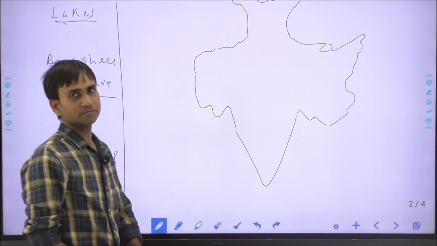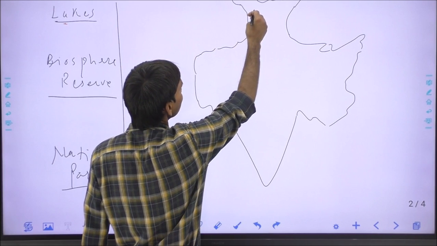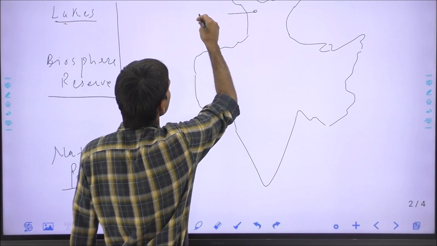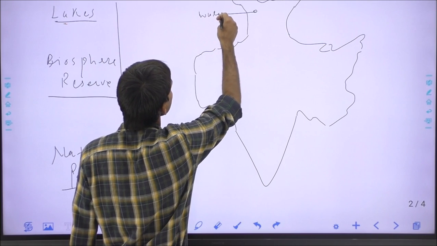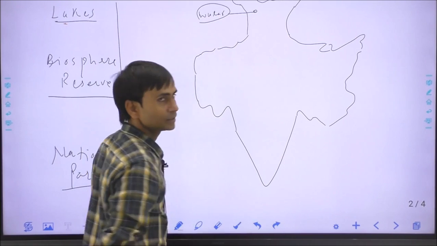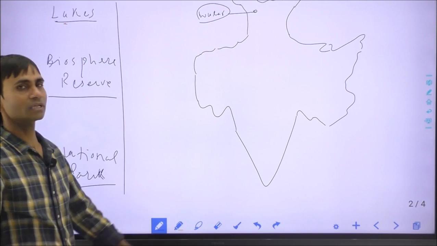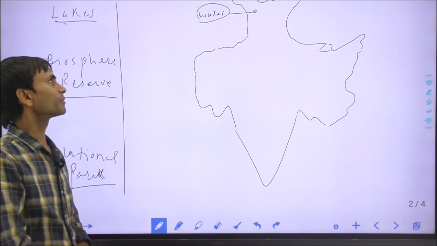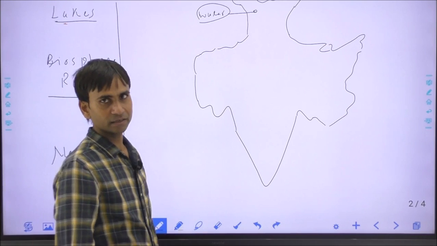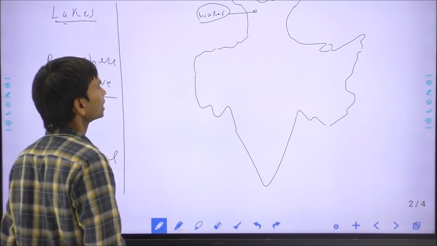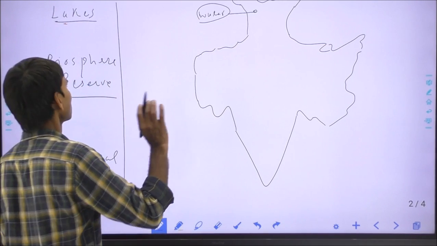India's largest freshwater lake is the Wular Lake in Jammu and Kashmir, fed by the Jhelum river. Wular Lake is considered a tectonic lake, which was created through tectonic activities, right?